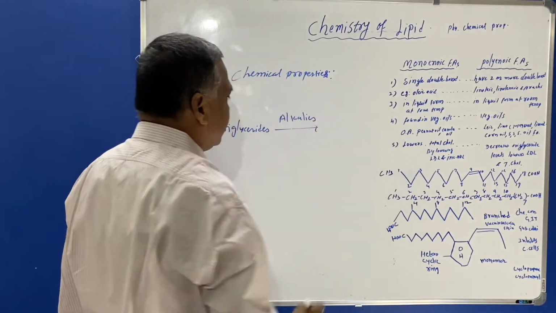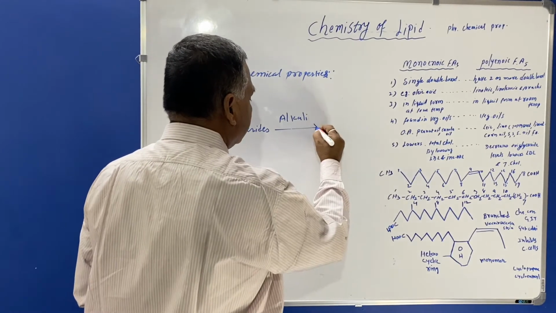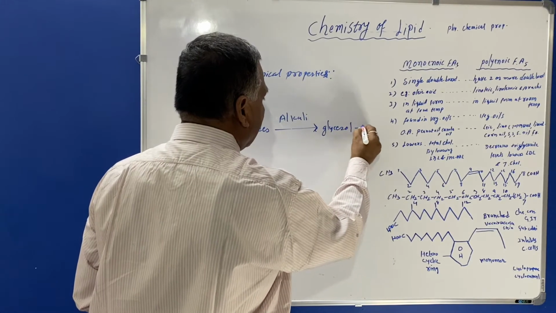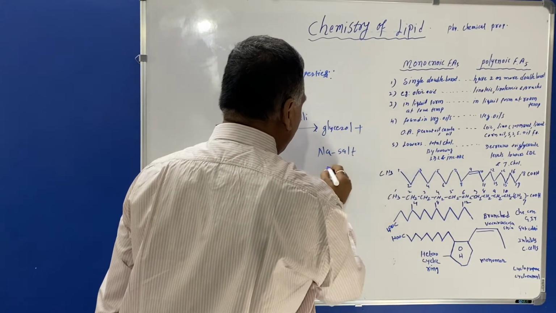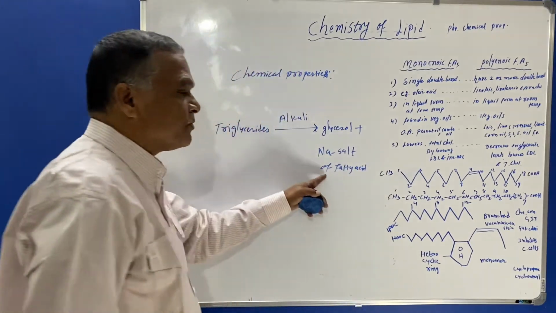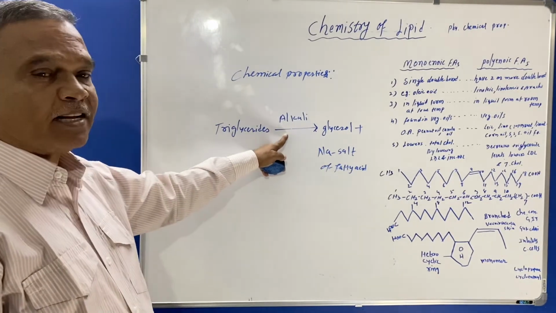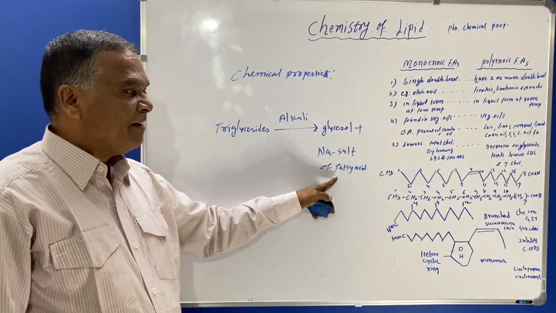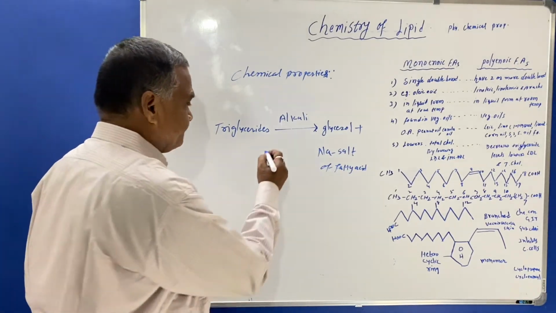They are treated with alkali, and it will form glycerol plus sodium salt of fatty acid. So the formation of salt will be in the form of sodium salt of the fatty acid. When the triglycerides are treated with alkali, there will be formation of glycerol plus sodium salt of fatty acid, and this is possible by the process of saponification.